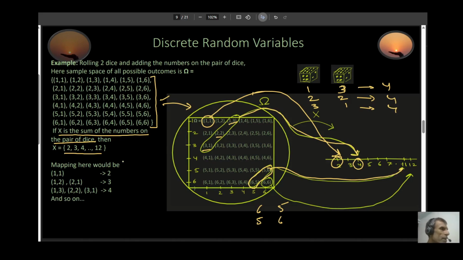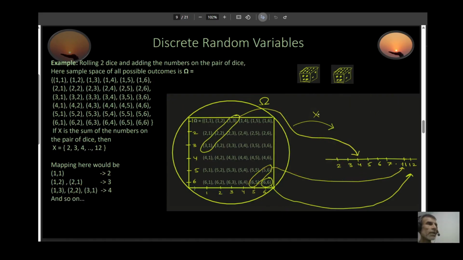So basically this is what's happening in this mapping. (1, 1) gets mapped to 2, (1, 2) and (2, 1) get mapped to 3, (1, 3), (2, 2) and (3, 1) get mapped to 4, and so on and so forth. So if you think about it, this x right here is a mapping function. It is mapping elements from your sample space to numbers going from 2 to 12.